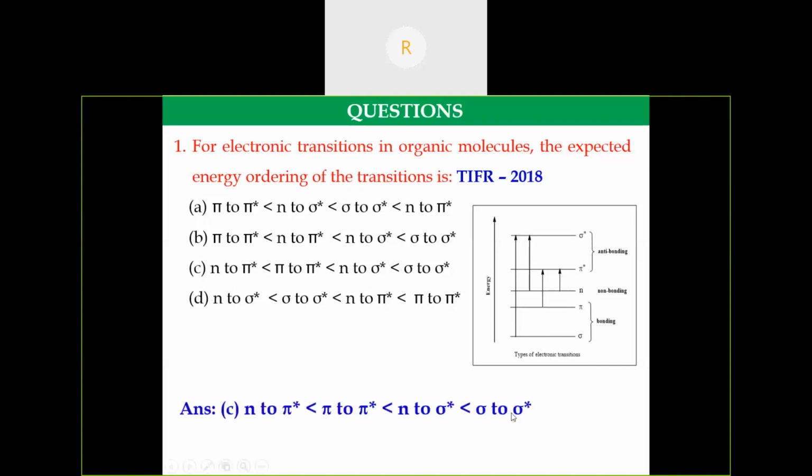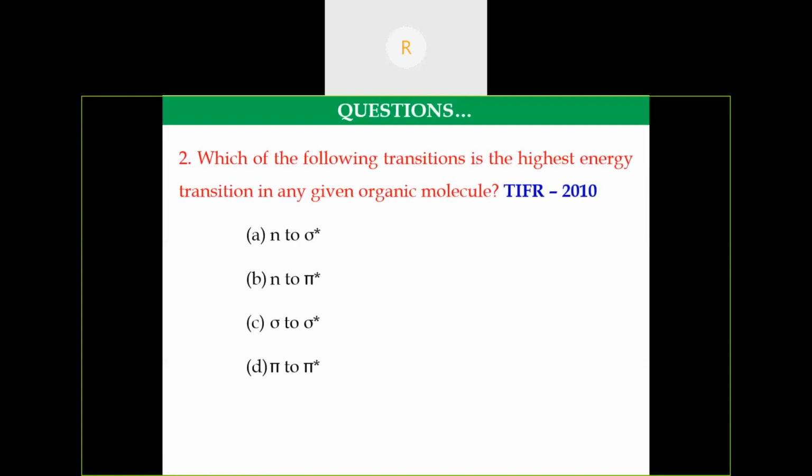So the sigma to sigma star electronic transition requires higher energy. The n to pi star transition requires less energy. So, another question. This is similar to the previous question.